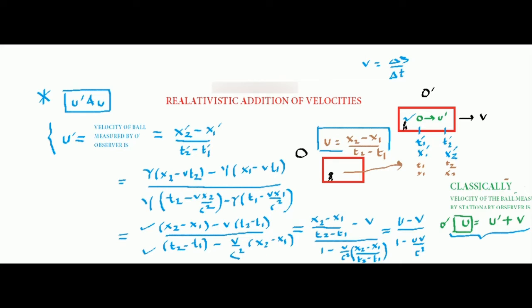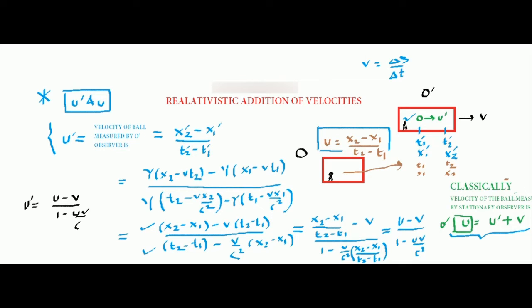On the left hand side, u dash is the velocity of the ball that the moving observer, or the person near the ball in the O dash frame, observes. U is the velocity of the ball that the observer in the stationary frame observes. And how are u and u dash related? This is the relation, with 1 minus uv by c square.